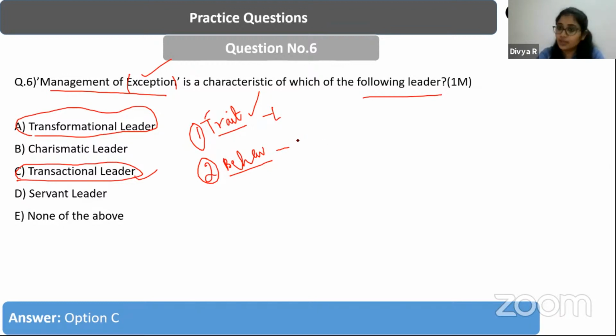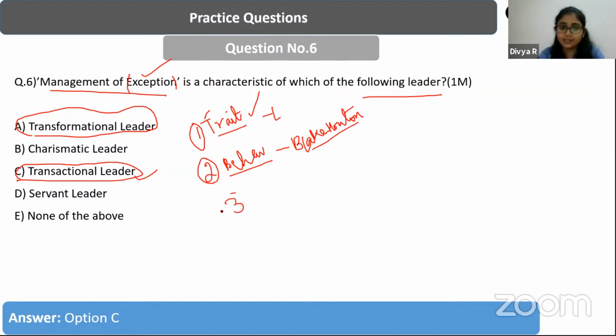So which kind of theories will fall under behavioral leadership? Any examples of theories that are going to fall under behavioral leadership? So role theory or managerial grid theory. Blake Mouton's managerial grid theory, right? Blake Mouton managerial grid also falls under this category of behavioral theory.